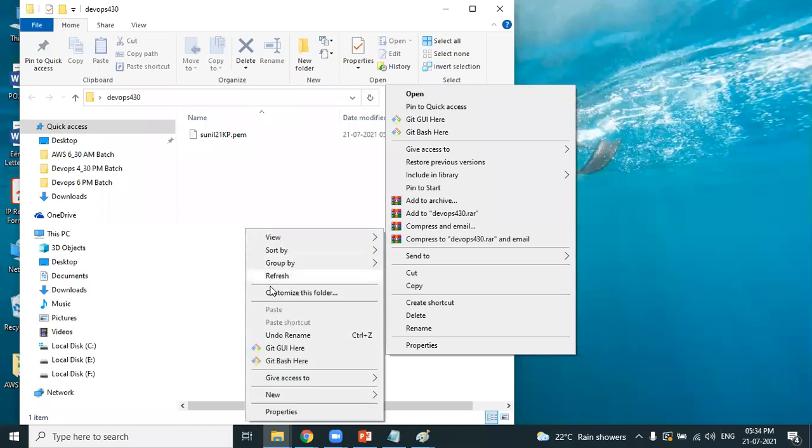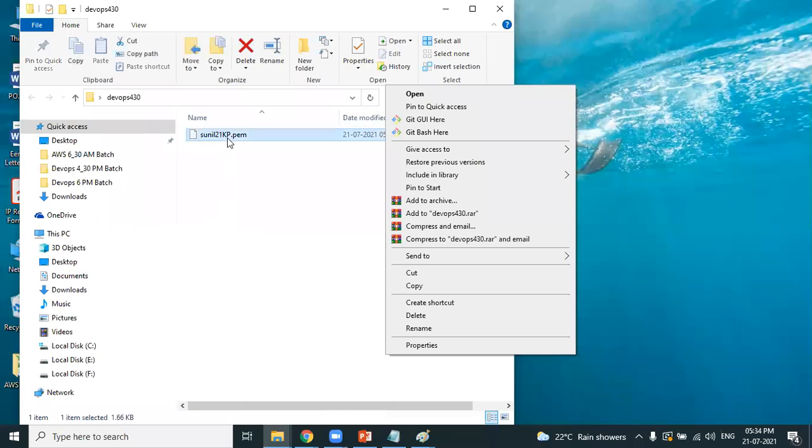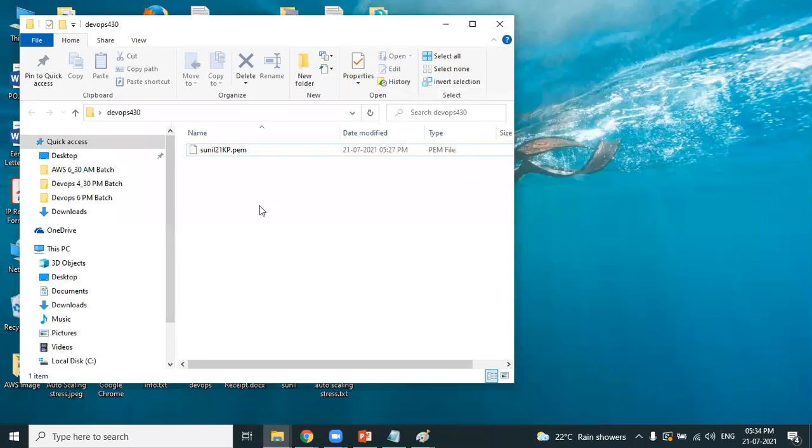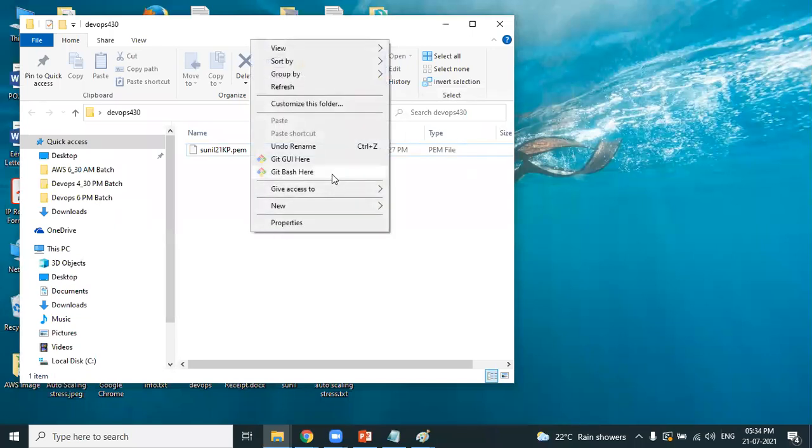Right click here, you have an option called Open Git Bash. Clear? You can see Open Git Bash terminal. You need to open it. Don't right click on the PEM file. I have seen many participants right clicking on the PEM file. No, do not right click on the PEM file. You need to right click on the location where you have saved the PEM file. Right click on the location, open the terminal.